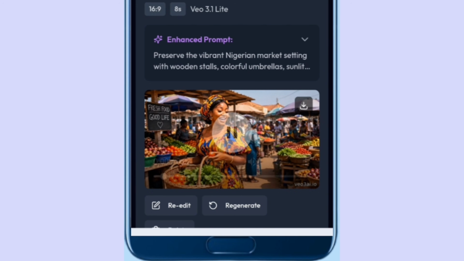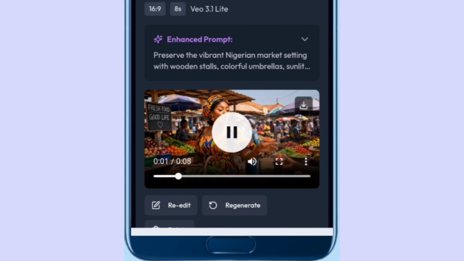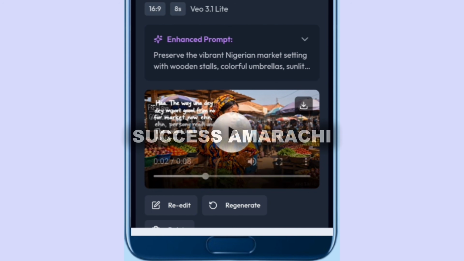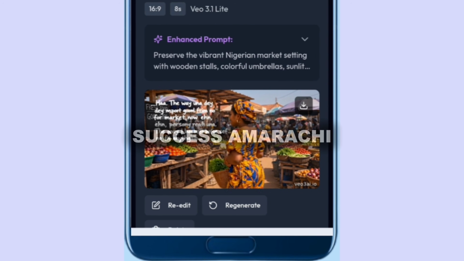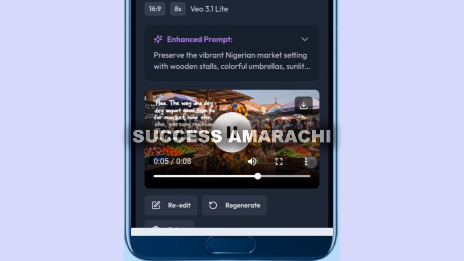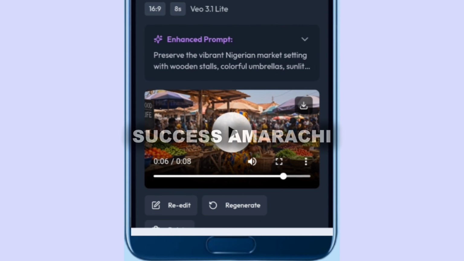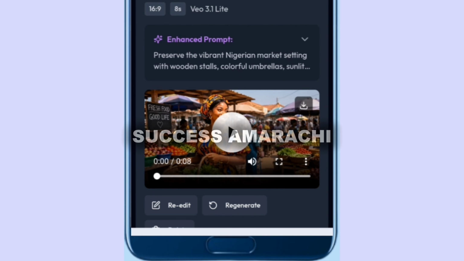This is the last one I generated right here. Let me show you. They add money for markets now. Person no fit buy anything again. I want to zoom in so you can see. People where they import goods from China, no they. So this is the one that I generated right now. I'll play the video for you to see.